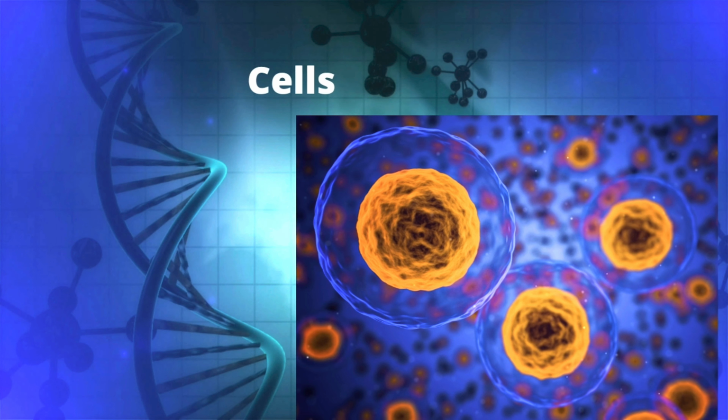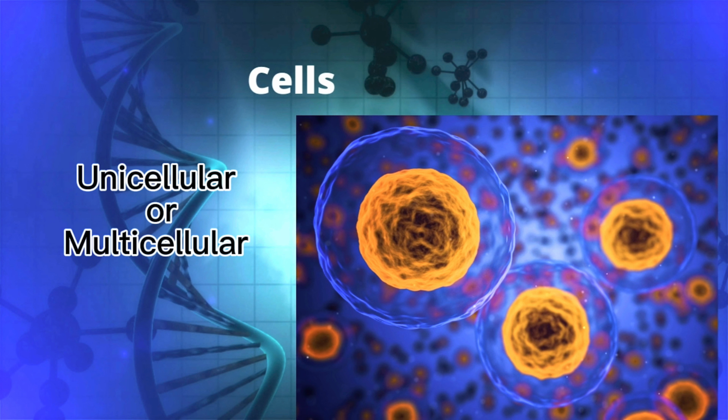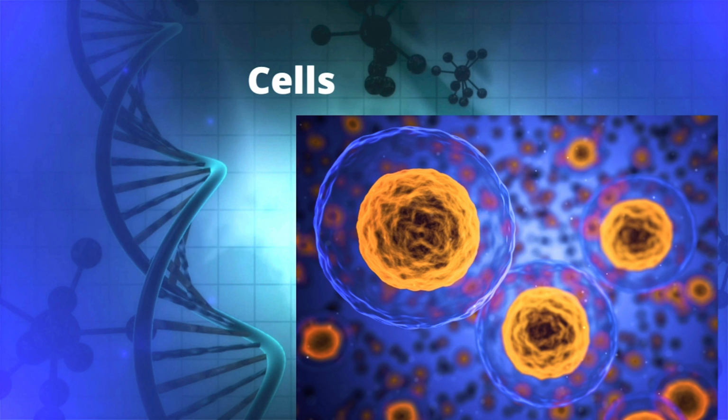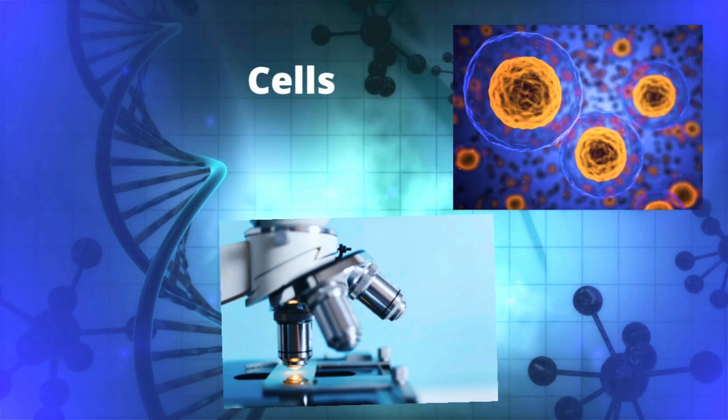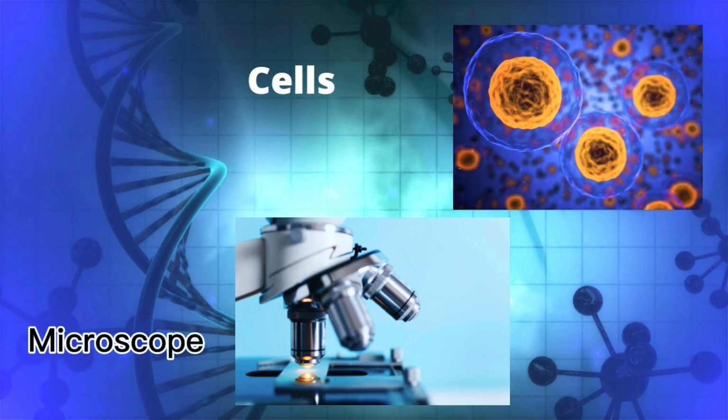Organisms can be classified as unicellular or multicellular. Most unicellular organisms are classified as microorganisms. The number of cells in multicellular organisms like plants and animals varies from species to species. It's estimated that the human body contains roughly 40 trillion cells. Most cells are only visible under a light microscope.